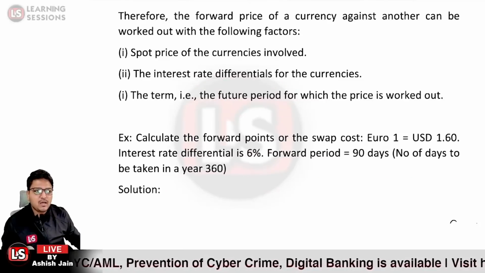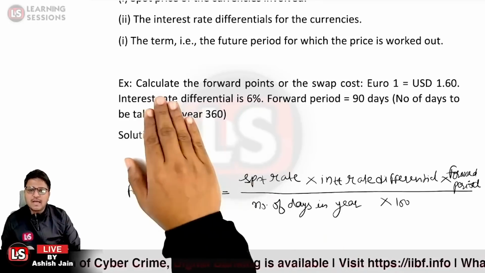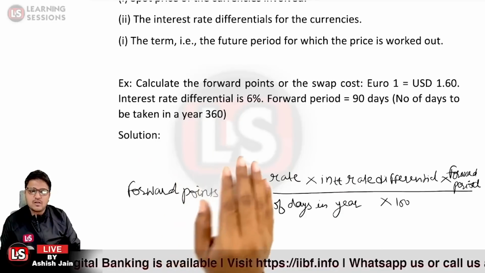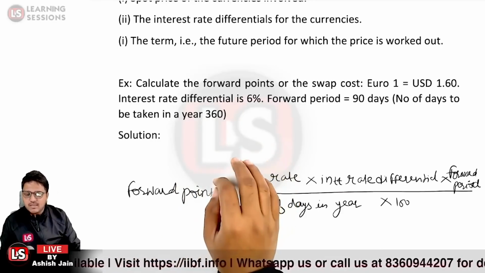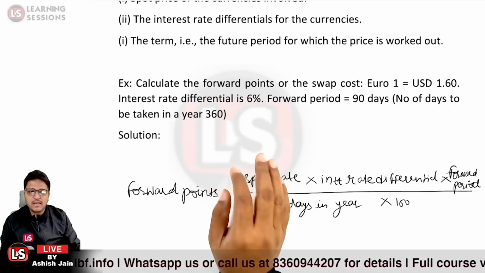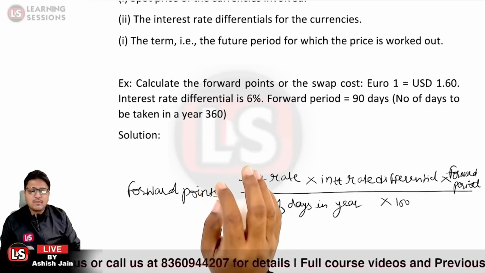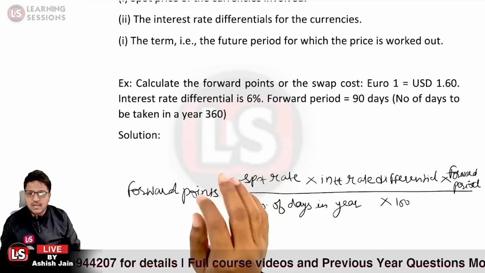So we'll be solving some questions based upon it. Let us have a look. It is given here: calculate the forward points or the swap cost. Euro 1 is equal to USD 1.60. Interest rate differential is given to be 6%. Forward period is given to be 90 days. And in the example, it is clearly said that we need to take the number of days to be 360 for easier calculation purposes.